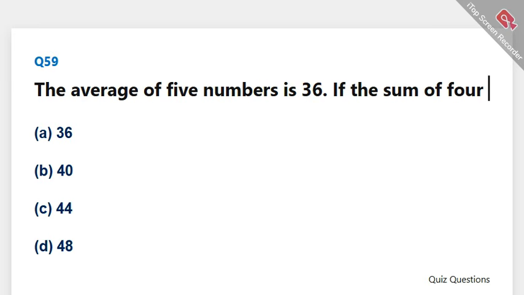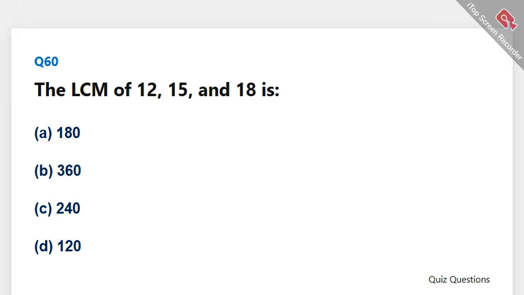The average of 5 numbers is 36. If the sum of 4 of them is 140, the fifth number is. The correct answer is B, 40. The LCM of 12, 15, and 18 is. The correct answer is A, 180.